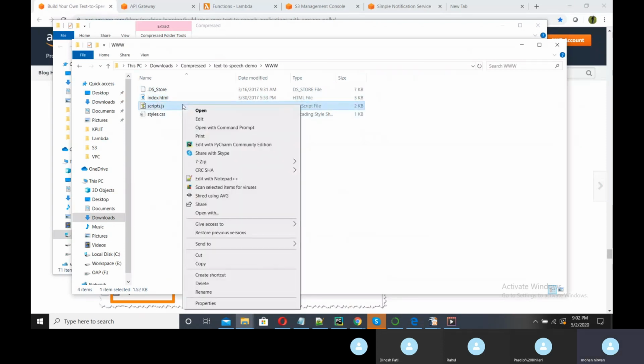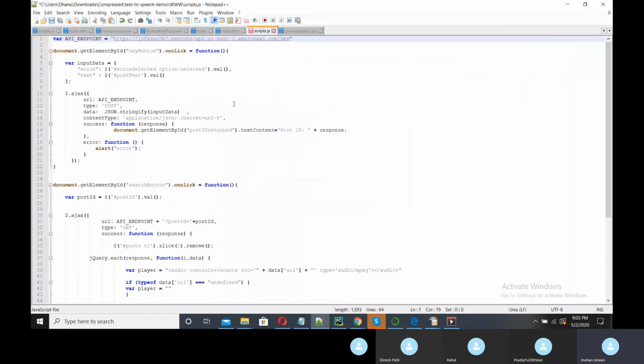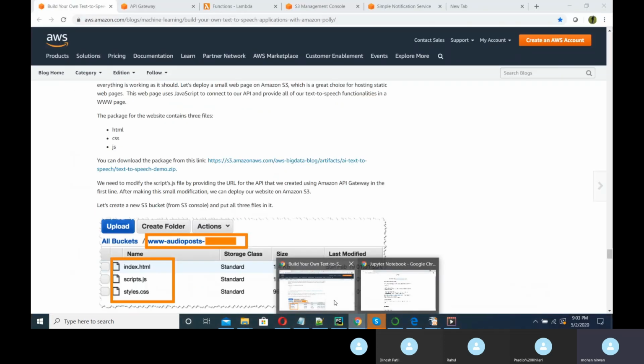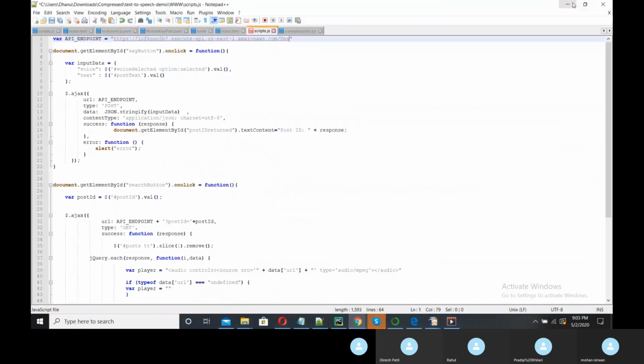For that we need to edit this particular script.js file. I will edit it with Notepad, and here we need to give the link that we have just created from the web service. So this is my new API Gateway link. I will paste it here. Okay, save this.